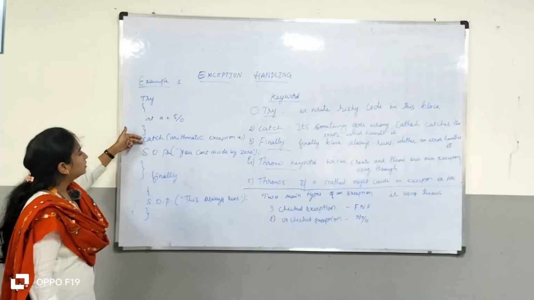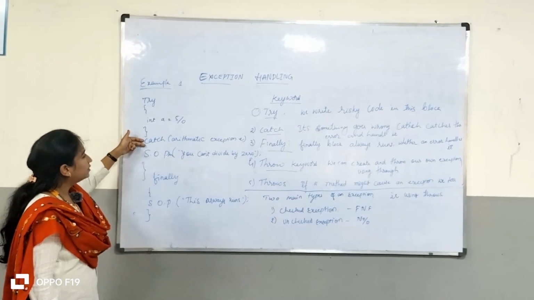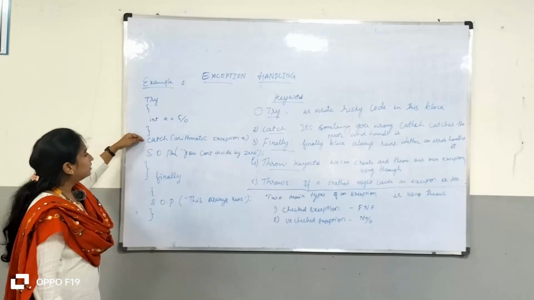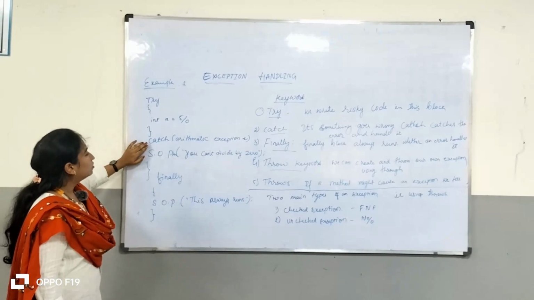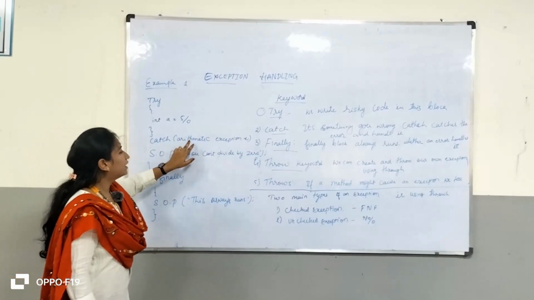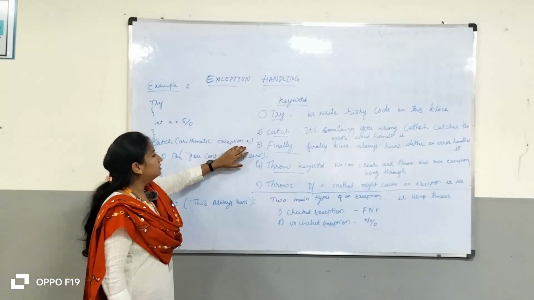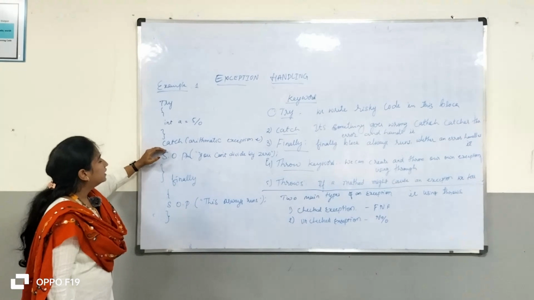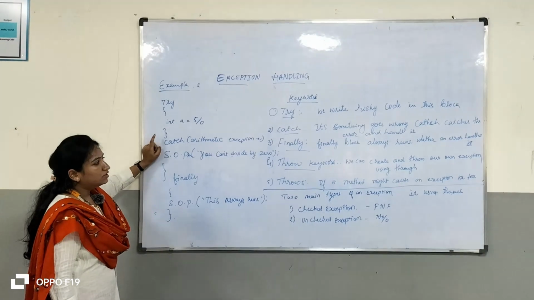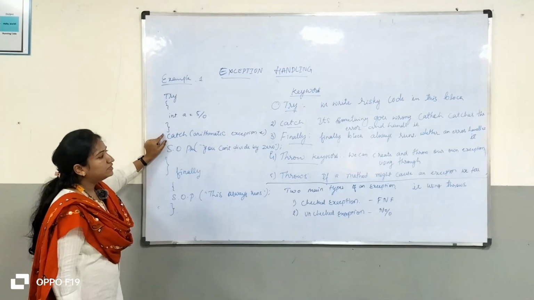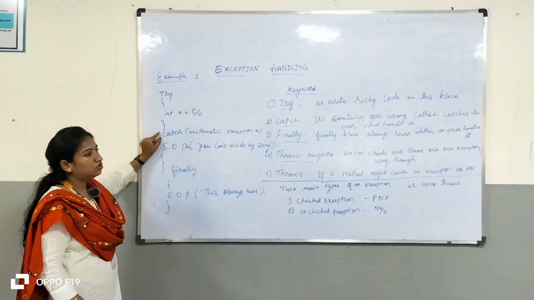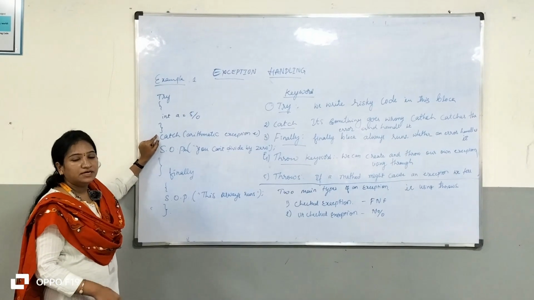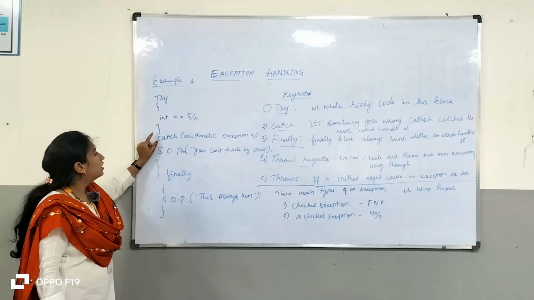The catch block catches the arithmetic exception sent through the try block. As we discussed, if something goes wrong, the catch block catches it and handles it through the catch code.